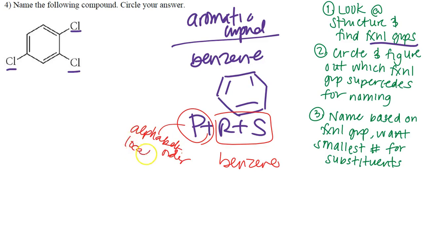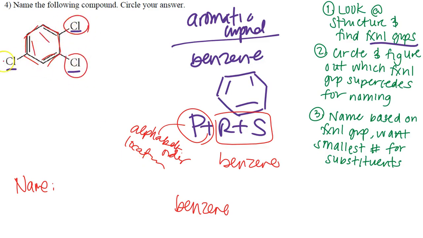We also have to make sure we put the location of it. And we also just want to make sure we have the smallest number for our substituents, little stuff like that, right? And so automatically when it comes to naming this, I know the end is going to be benzene based on this ring structure here. Aromatic compound.